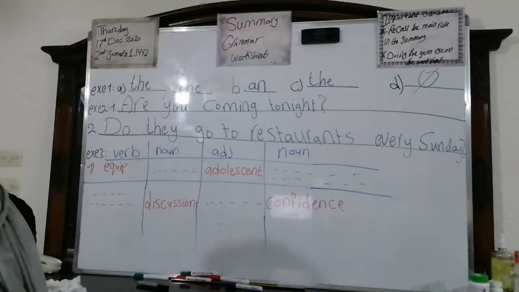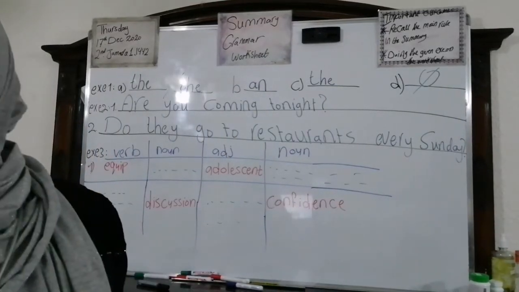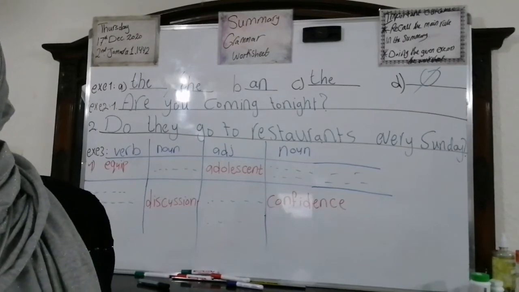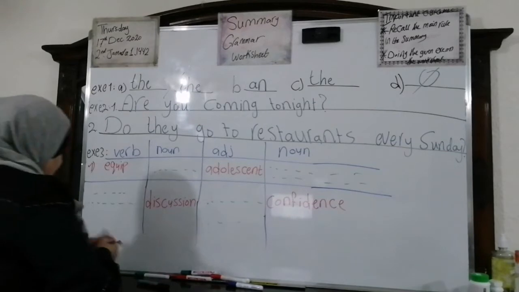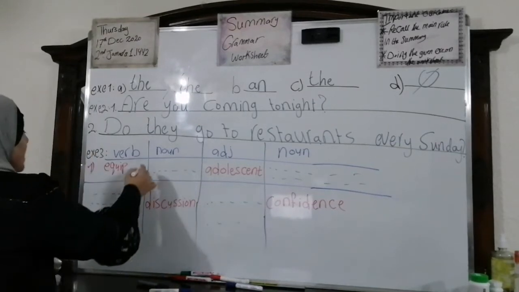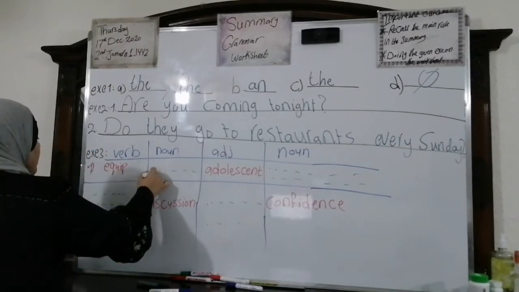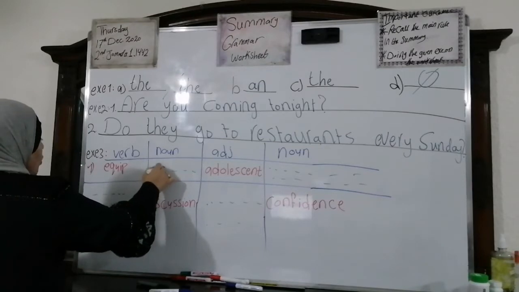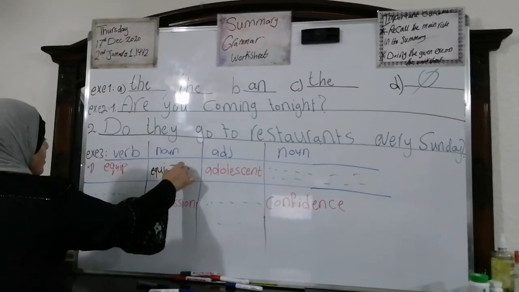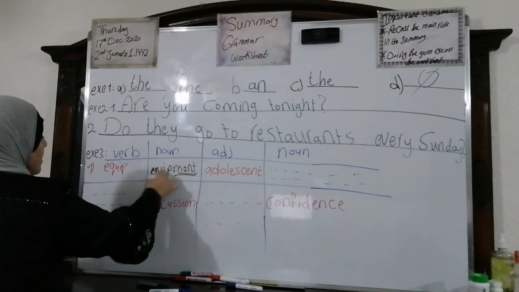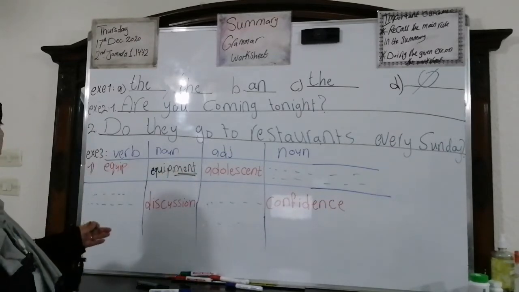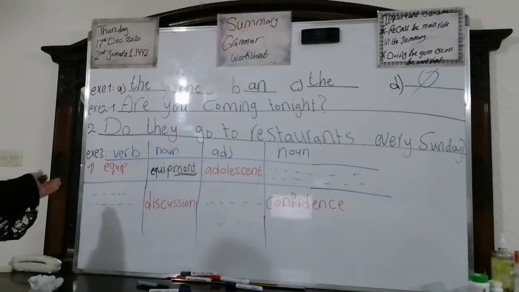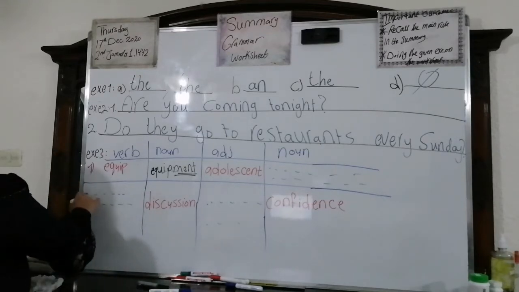Now, look at the third question. Complete the following table using suffixes. We have the verb equip. It will become what? Equipment, okay? We added ment to become a noun. But adults, let's finish number 2.